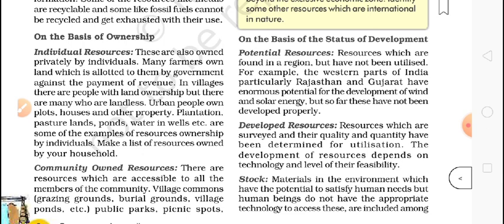For example, in the South Pole, everyone talks about numerous opportunities and many resources, but we are unable to use them just because of the temperature and geographical conditions of that place. So we have this kind of stock.